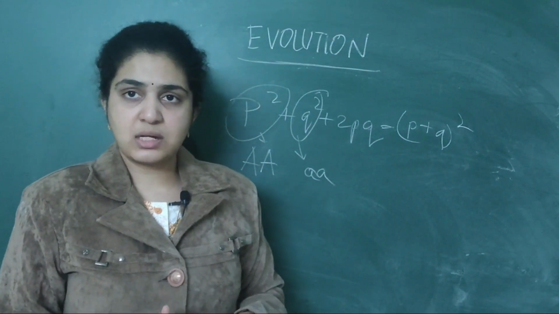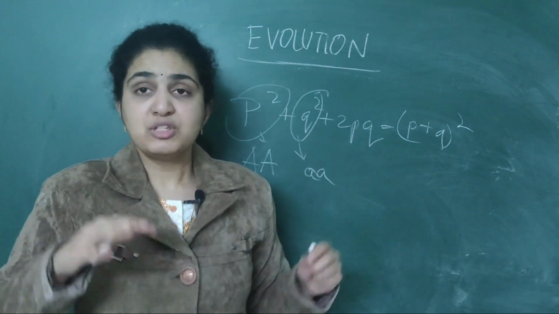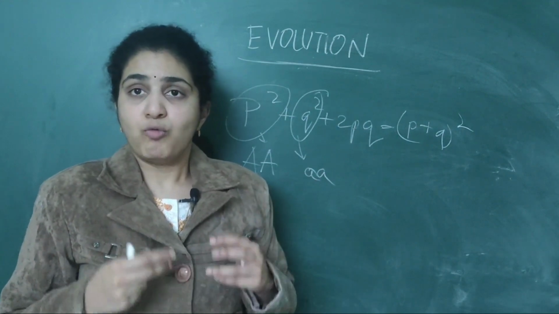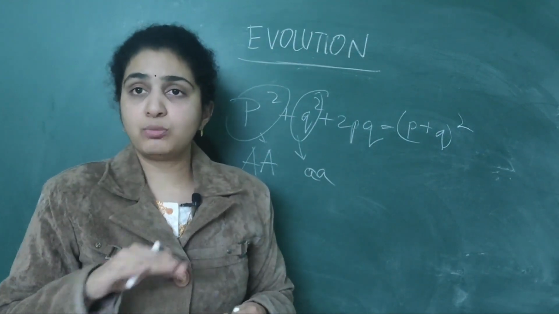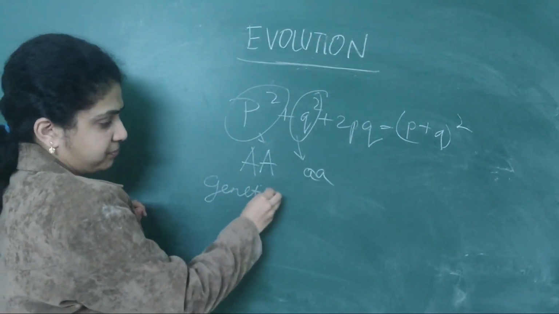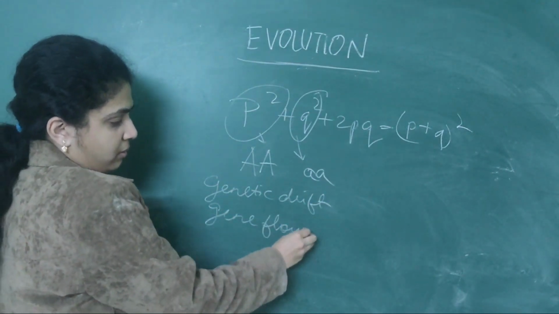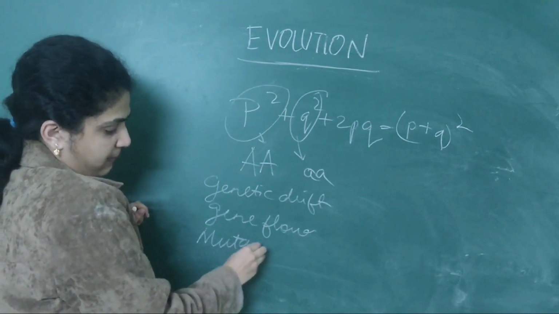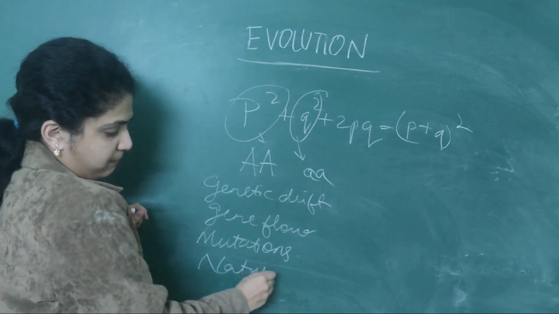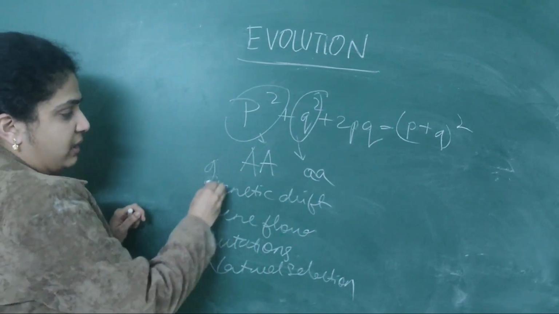What are the factors associated with Hardy-Weinberg equilibrium? The factors which influence it, where genetic equilibrium is not maintained. What are the 5 factors affecting the maintenance of this genetic equilibrium? They are nothing but genetic drift, gene flow, mutations, natural selection, as well as genetic equilibrium.